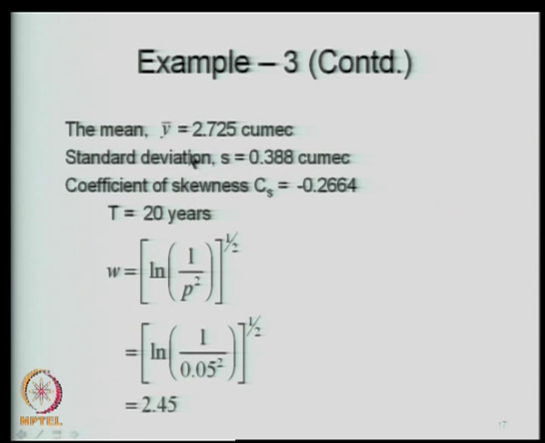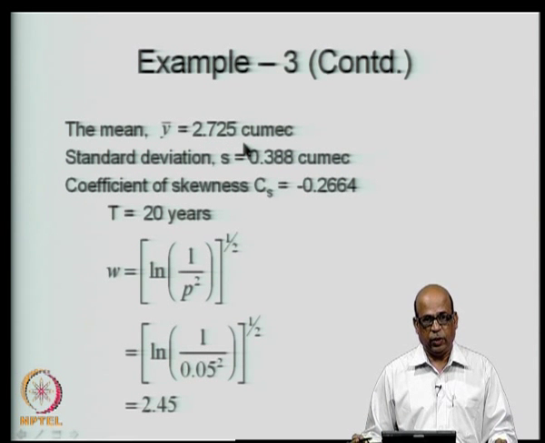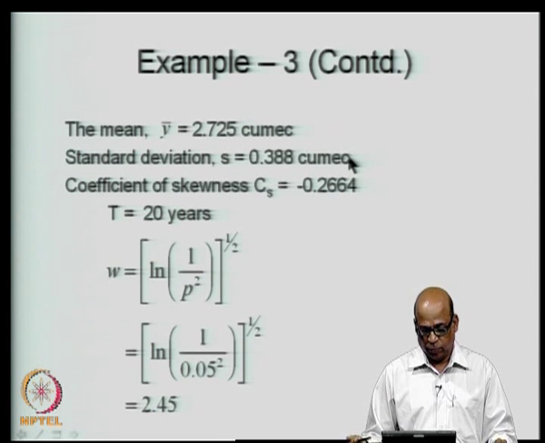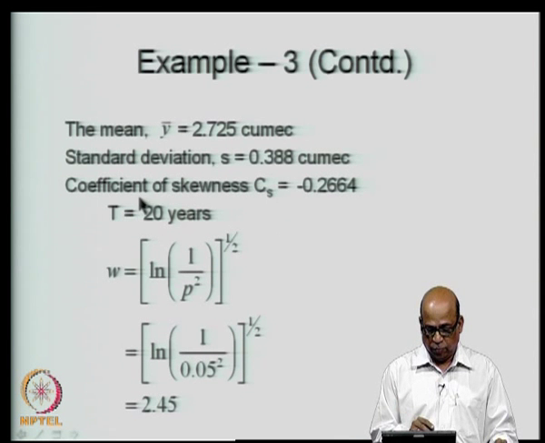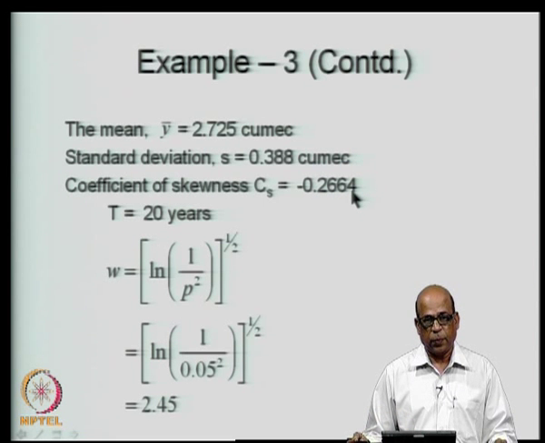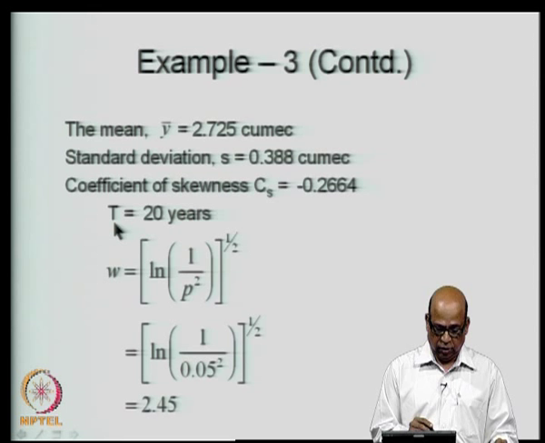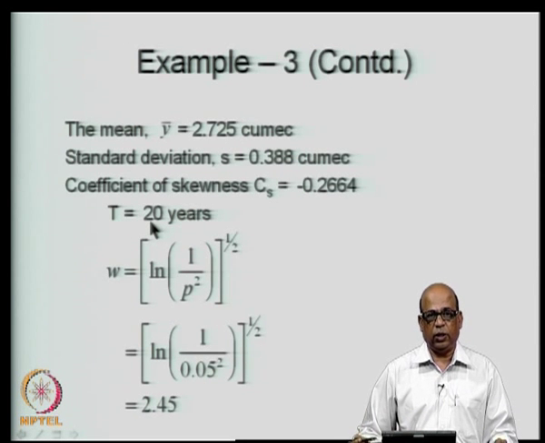The mean of this log series comes out to be 2.725 cubic meters per second and the standard deviation is 0.388 cubic meters per second. Coefficient of skewness is minus 0.2664, it is a negatively skewed distribution, and we have T equal to 20 years, that means return period is 20 years.